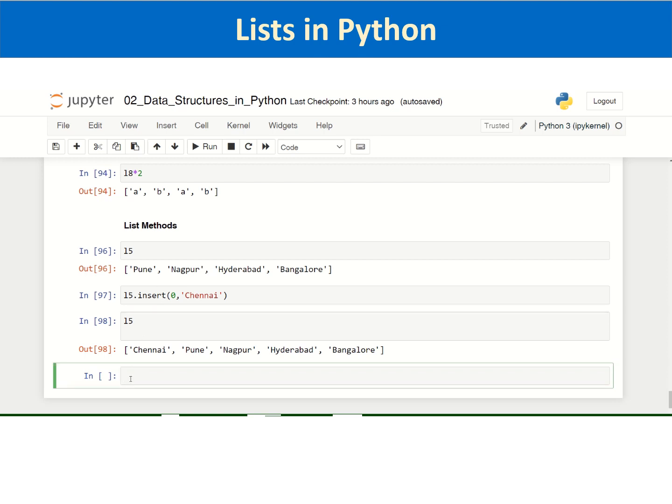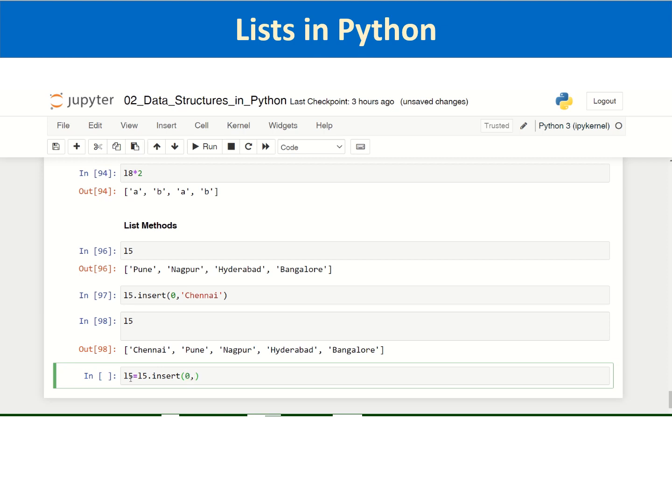We can verify that. Suppose let us assign it to the same list.